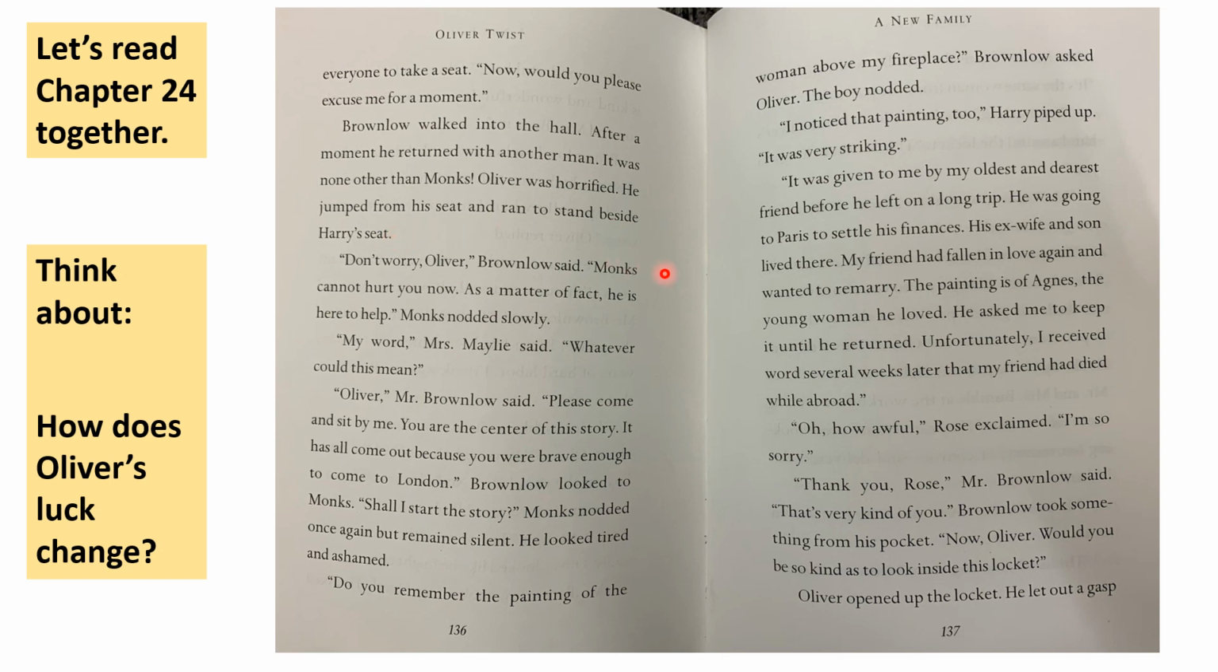Don't worry, Oliver, Brownlow said. Monks cannot hurt you now. As a matter of fact, he is here to help. Monks nodded slowly. My word, Mrs. Maylie said. Whatever could this mean?